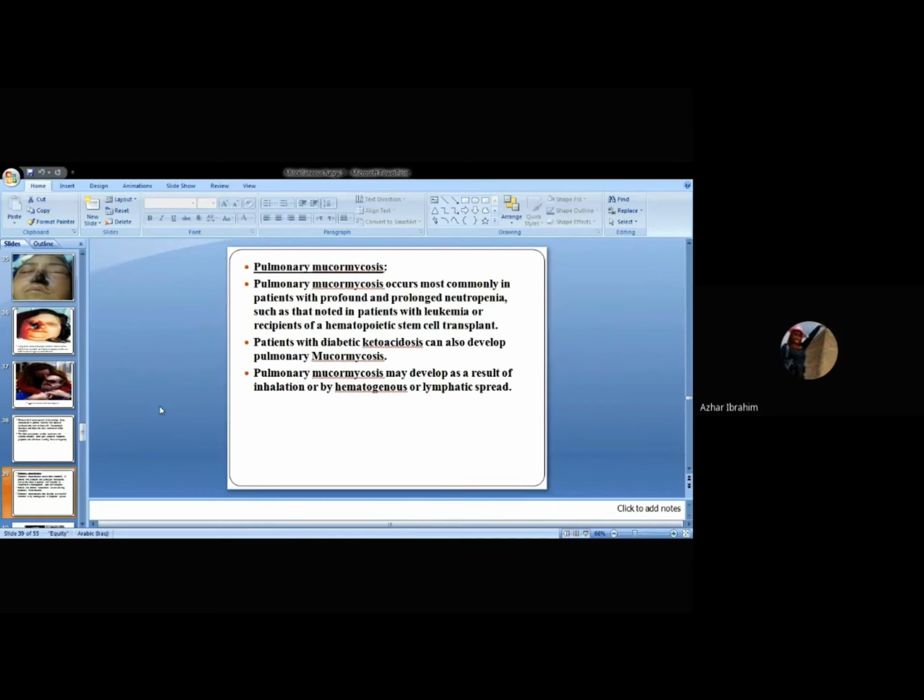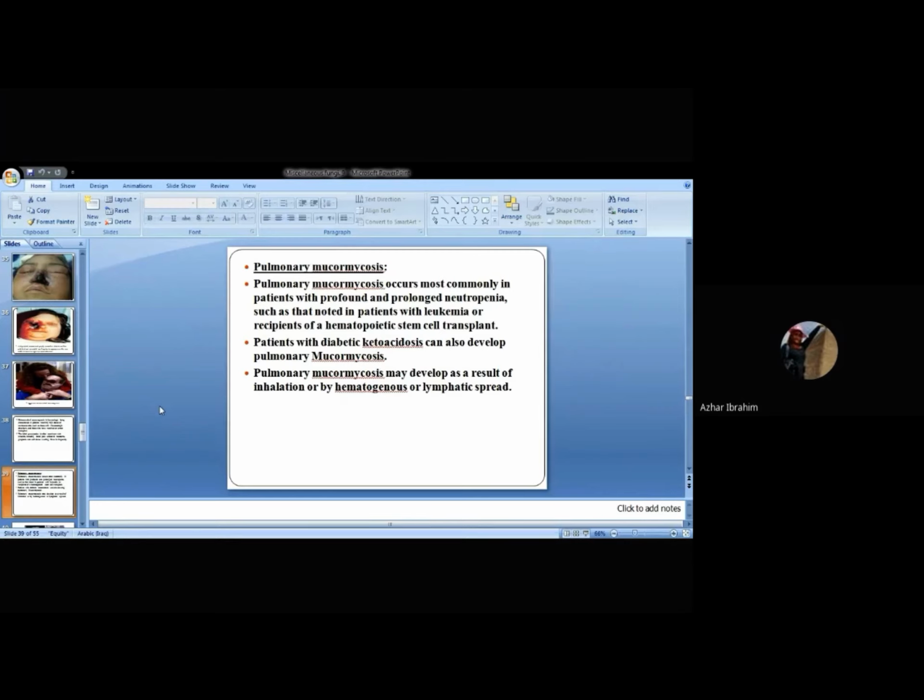Patients with DM, of course, with ketoacidosis can also develop this phenomenon. Pulmonary mucormycosis may develop as a result of inhalation. How does it come? From inhalation of the spores of Mucor. It is a moldy form causing hyphae and spores. It's monomorphic, not dimorphic, so it resembles aspergillus.